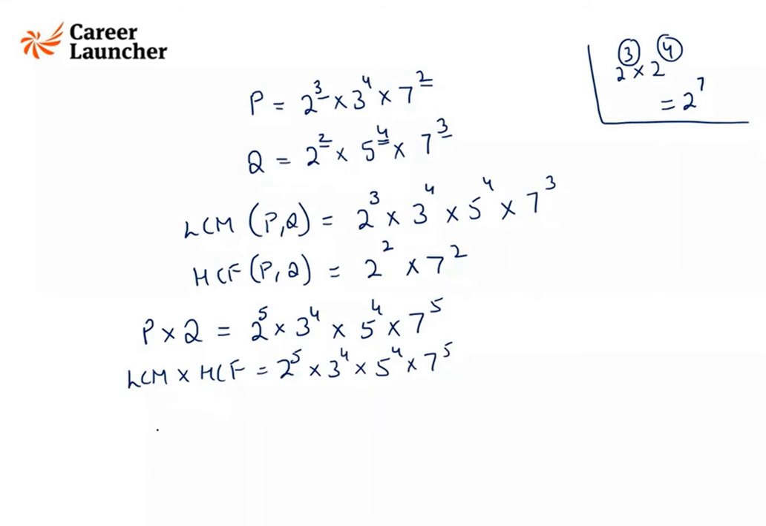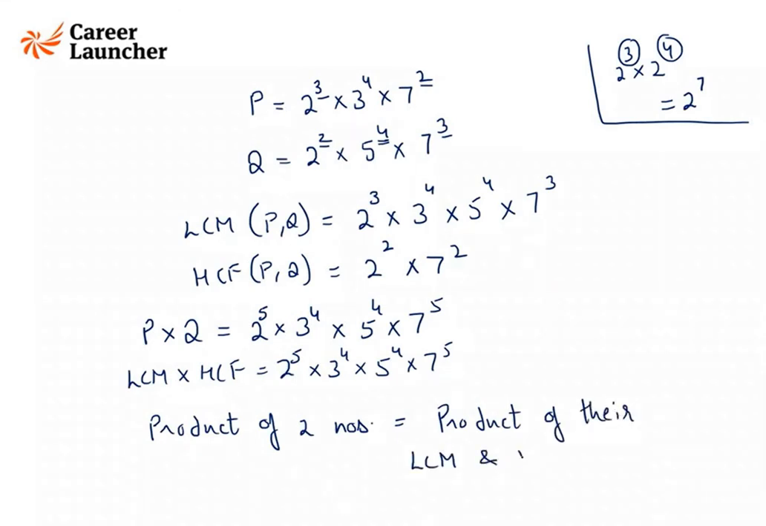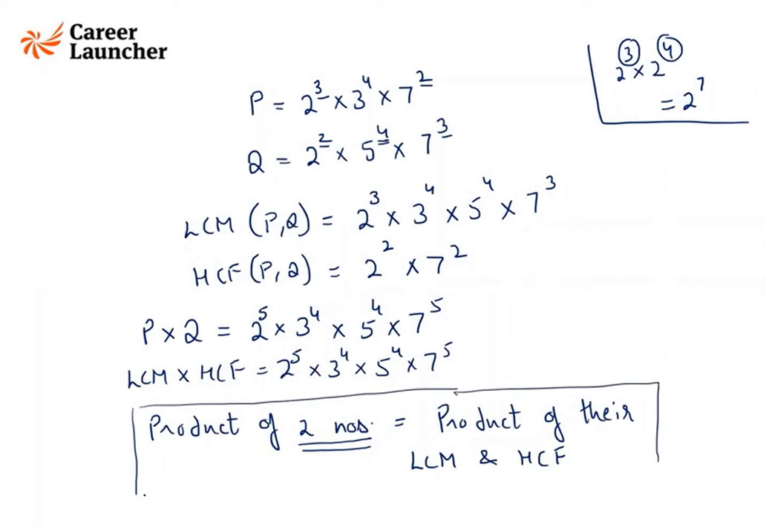So this is a very important concept, guys. That is, the product of two numbers is equal to the product of their LCM and HCF. But it is valid for two numbers, not for more than two numbers. We can say this for two numbers. Whenever we multiply the two numbers, the product is the same as the product of the LCM and HCF of the two numbers. So this is an important concept, guys. Please remember this. Is this clear, guys? Good.